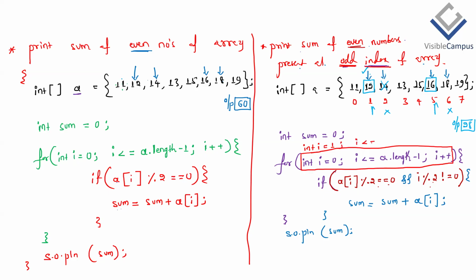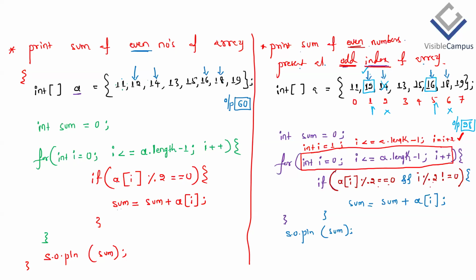Then up to the last index of the array, with no change to the generic logic of array name dot length property minus 1. After 1 we want 3, then after 3 we want 5. So what's the incrementation? i is equal to i plus 2. That's it. This makes the number of iterations less compared to the previous one. This is preferable.